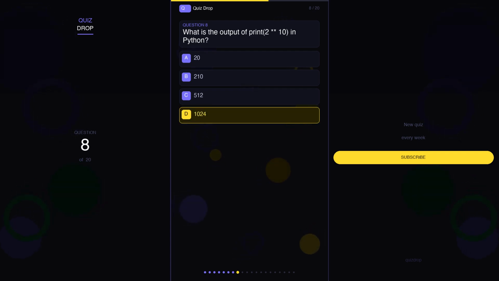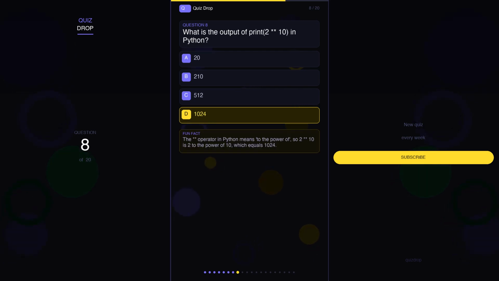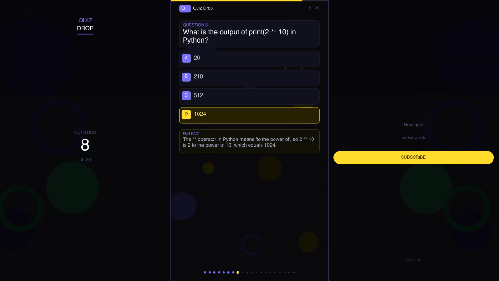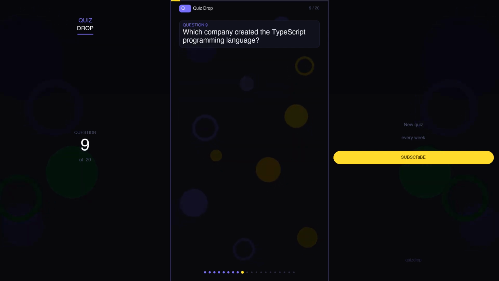The correct answer is D. 1024. And here's a fun fact. The ** operator in Python means to the power of, so 2 ** 10 is 2 to the power of 10, which equals 1024.